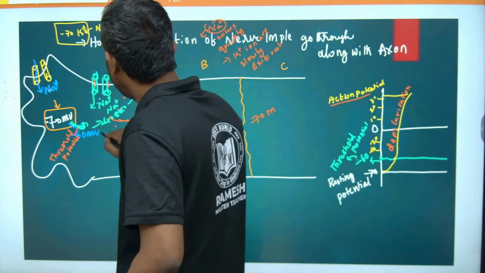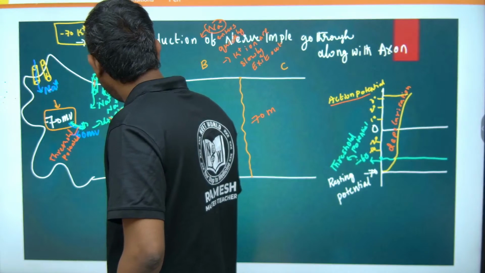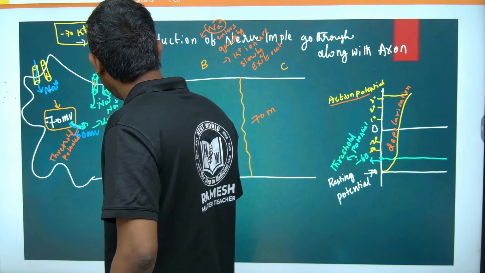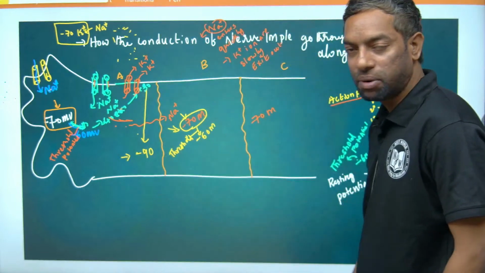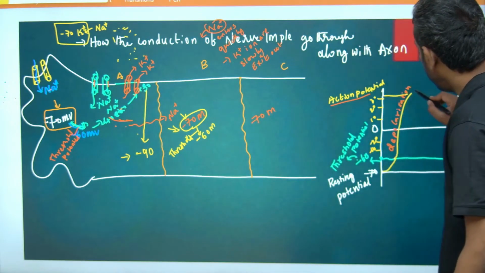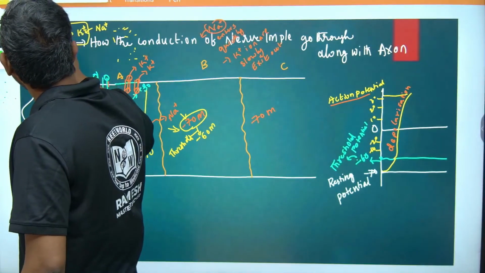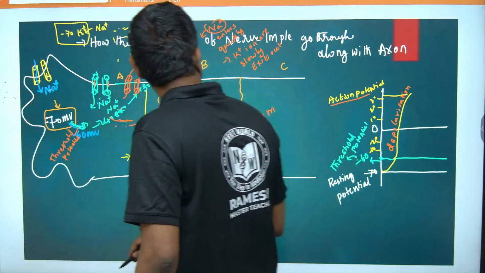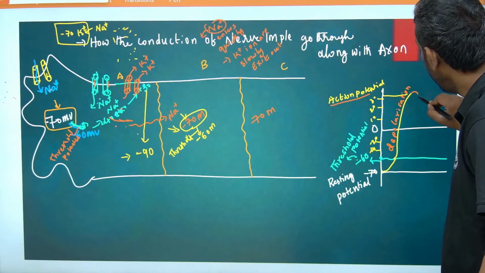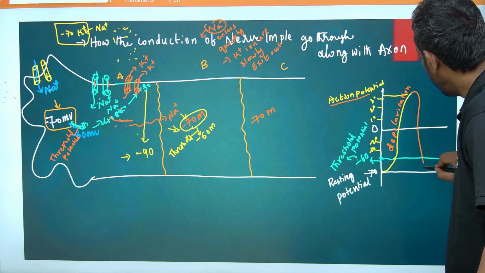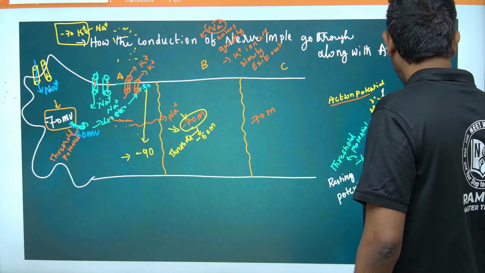From this plus 30, the negativity is going to take place up to minus 90 in the A segment. Here this depolarization has to come down up to the minus 90. This is the minus 90.